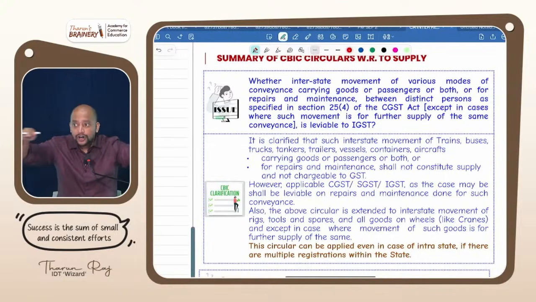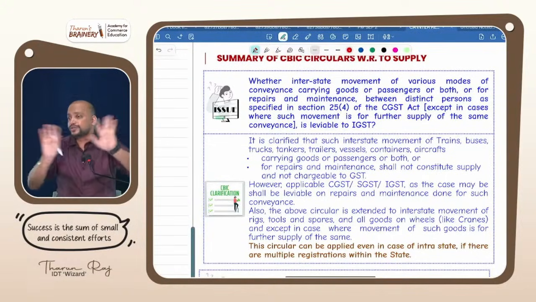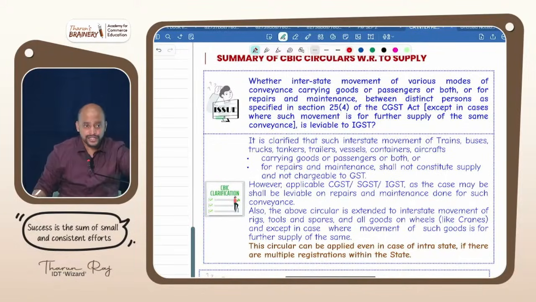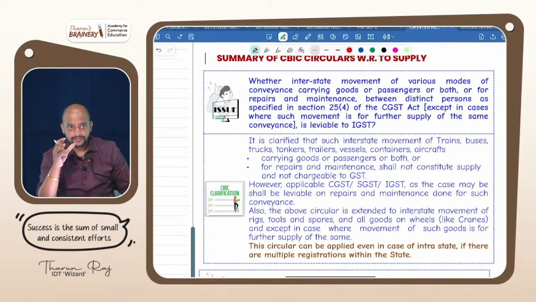If there is a lorry which is taking goods or people, on the lorry there is no GST, because the lorry will go there, will unload the goods, and will return. So on the lorry there is no GST. Is it clear? So what is the first point you need to remember? Movement of conveyances. Conveyance can be lorry, truck, anything. Movement of conveyances between distinct persons carrying goods or people is not a supply.